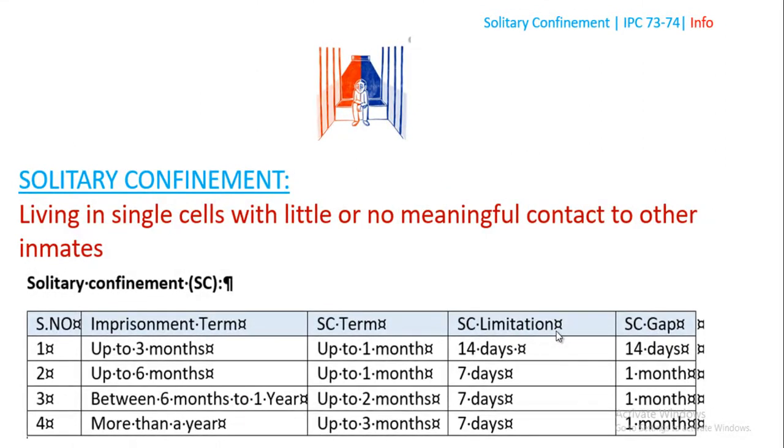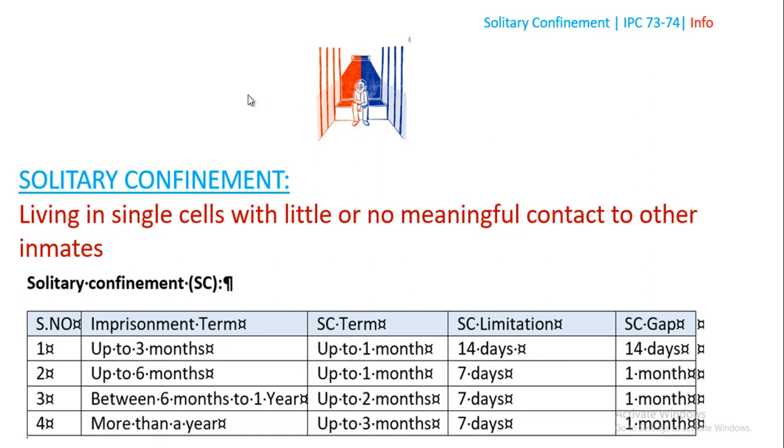Living in a single cell with little or no meaningful contact with other inmates is solitary confinement. If a person is thrown into jail and lives alone for the first 7 days or 14 days of the period given in the sentence order, that is solitary confinement.